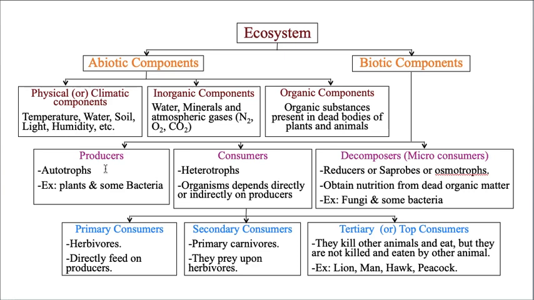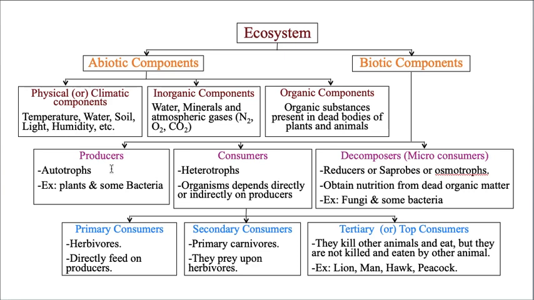Now if they wanted to eat something, obviously they eat producers, that means plants. And let us take one tiger. Now the tiger obviously depends upon buffaloes, or maybe some other herbivores. But if you see the equation clearly, this buffalo or cow depends upon the producers directly, whereas this tiger or lion depends upon producers indirectly.